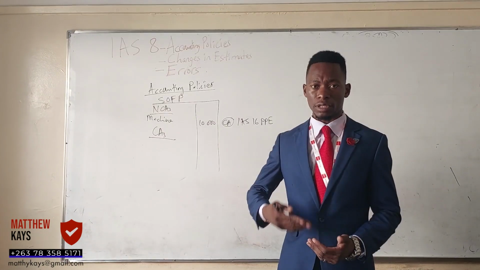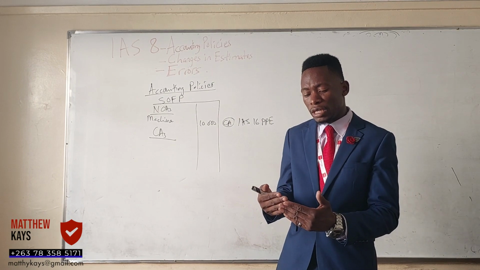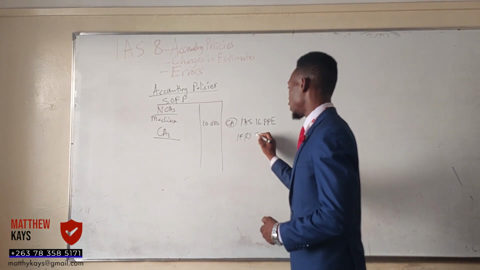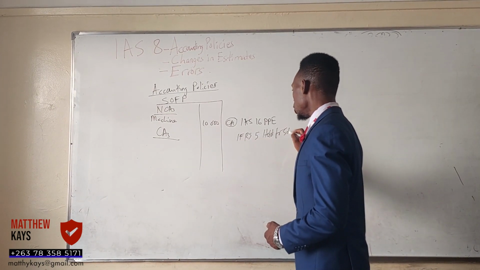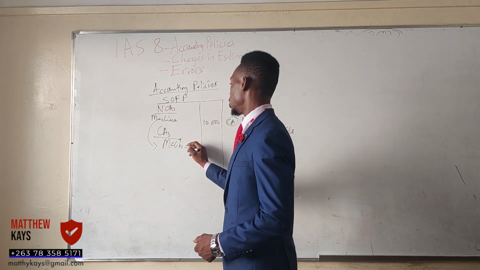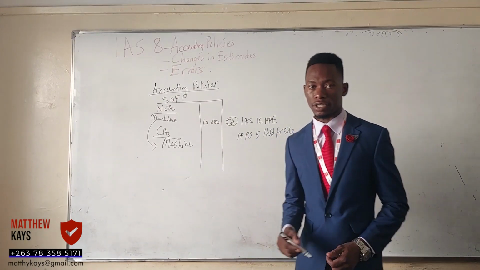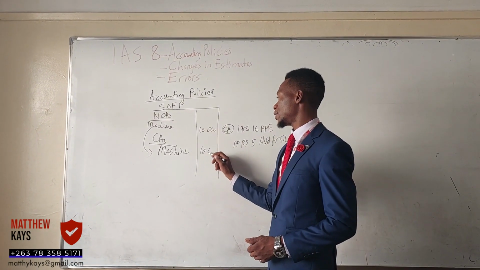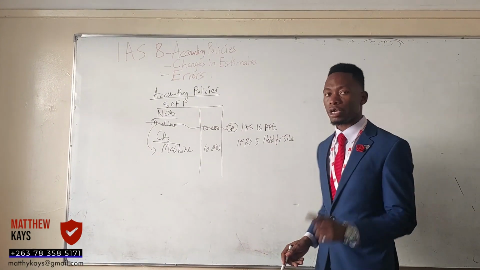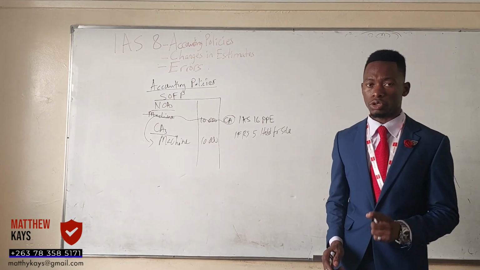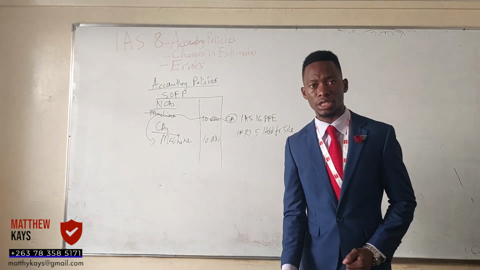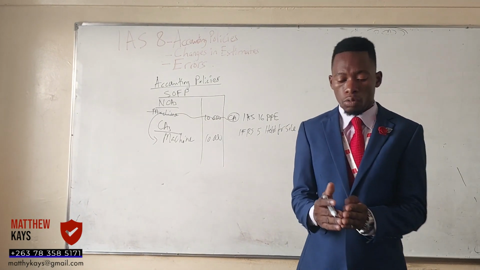When you have the intention to sell the asset, now it will be reclassified from IAS 16 PPE to IFRS number 5, held for what? For sale. You remove it from non-current assets, you record under what? The machine under the current assets. You understand? And that value, yes, is 10,000, but I want you to understand that when you have the intention to sell, it's now a current asset. And from that date, you don't depreciate. Are you seeing that we will be depreciating under this standard? But on this one, you're no longer depreciating. We have changed the way we were doing things.